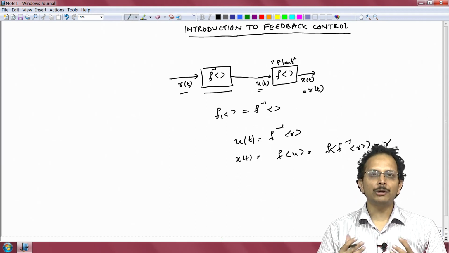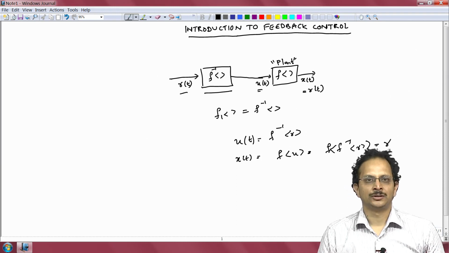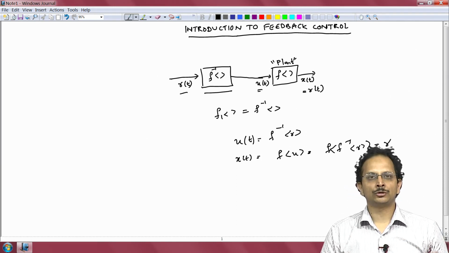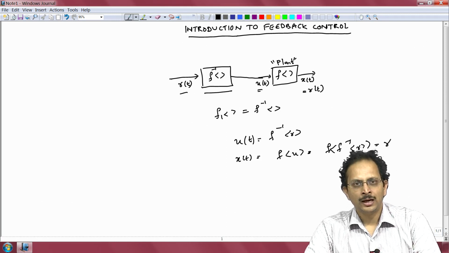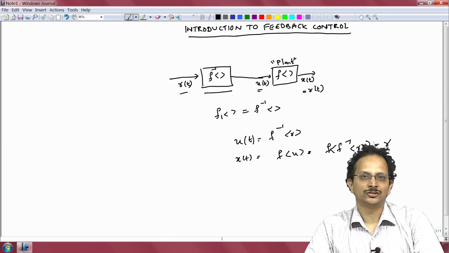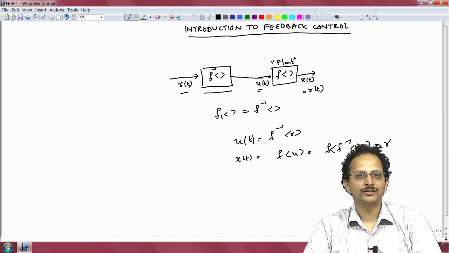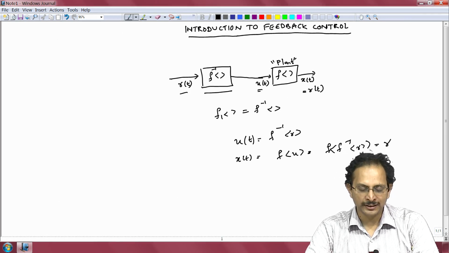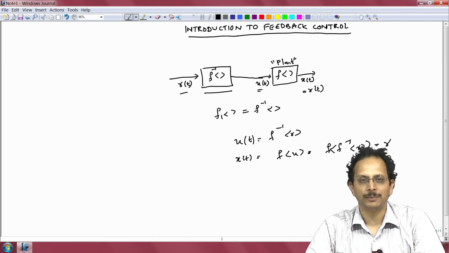So, there is this very simple objective that guides the work of all control engineers, both those who use feedback control as well as those who do not use it, and that is to invert the plant. As simple as this objective looks, there is a catch. It is not always possible to invert the plant, and indeed we will see that it is almost never possible to perfectly invert the plant.